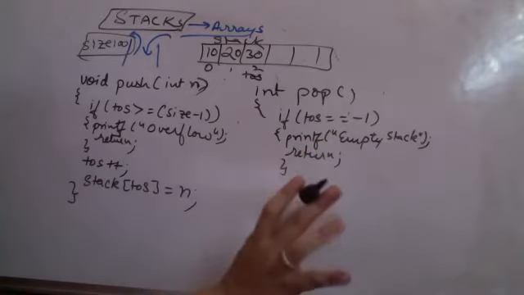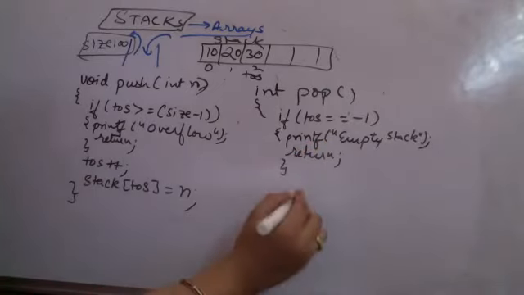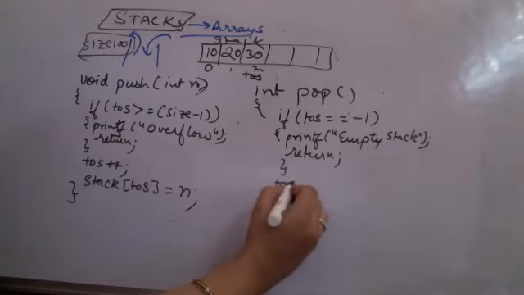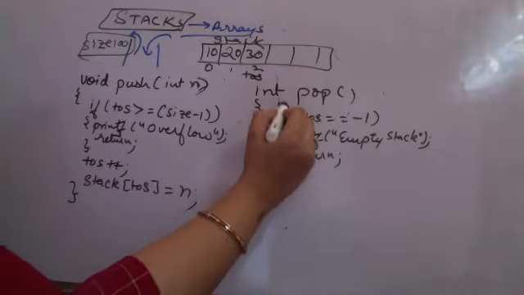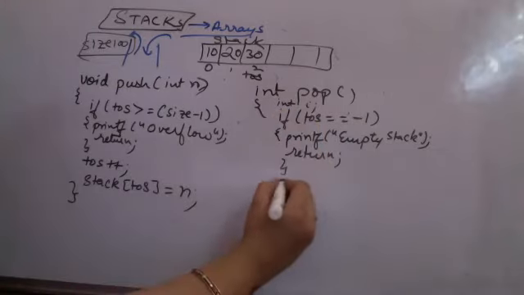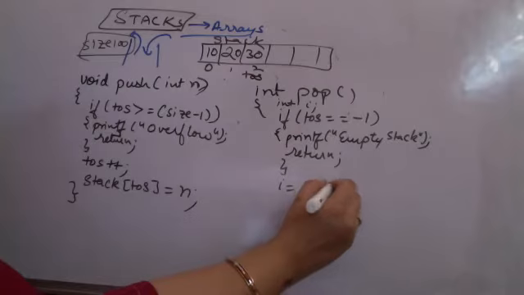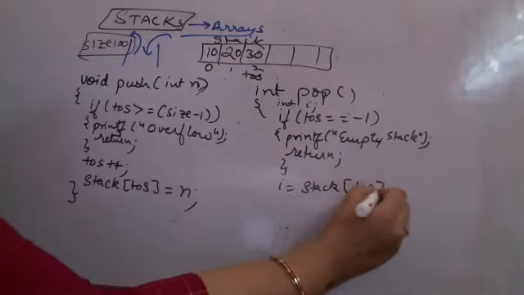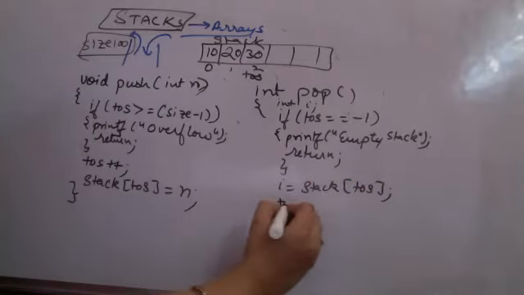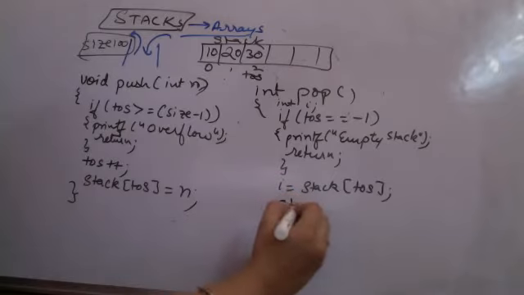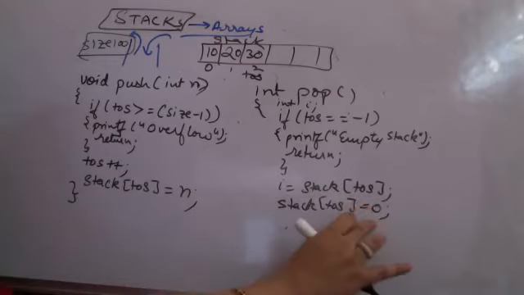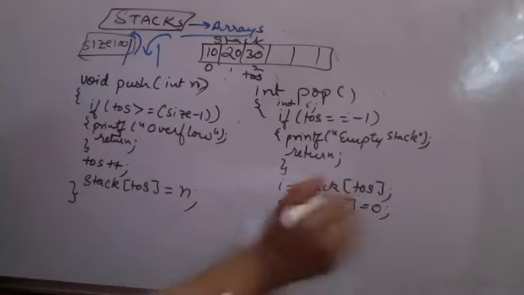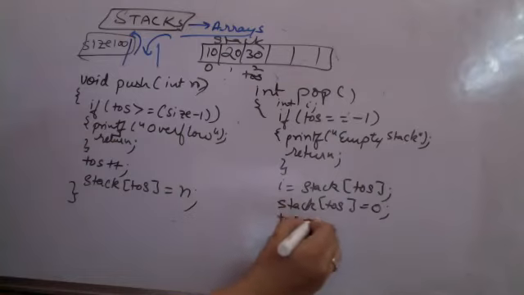If it is not an empty stack, then what should you do? In that case, you will do top of stack. So you will take a temporary element. Supposedly I am taking some integer I here. So I is equal to stack of top of stack, whatever is there, and then I am replacing this stack of top of stack by 0. So whatever value was there earlier, I replaced it with 0. Now I am doing top of stack minus minus, and I need to return I.